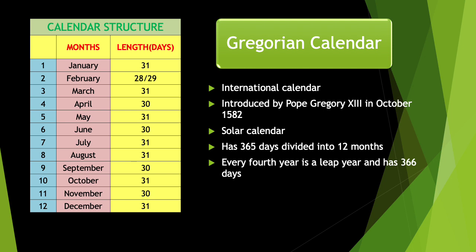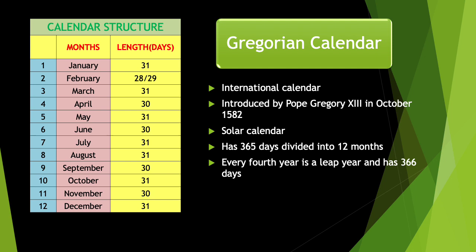Gregorian calendar is internationally the most popular civil calendar. It is followed in most of the countries and it is a solar calendar. A common year in a Gregorian calendar has 365 days, which are divided into 12 months of different lengths. In the table here you can see the names of these months, that is January, February, March, April, May, June, July, August, September, October, November and December. These are the 12 months of Gregorian calendar and they have different lengths.